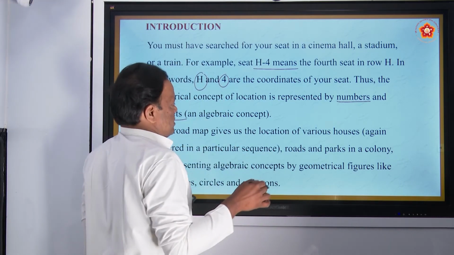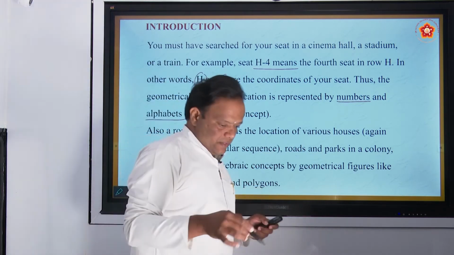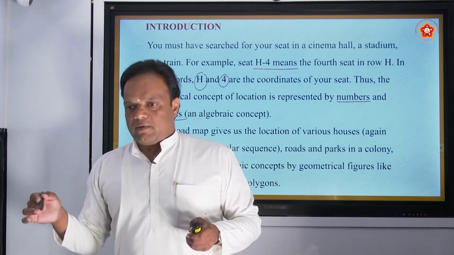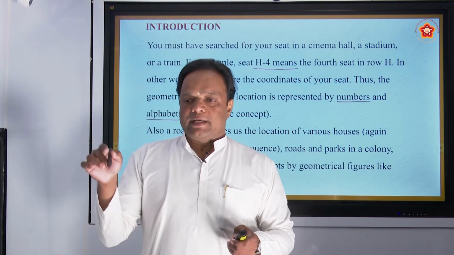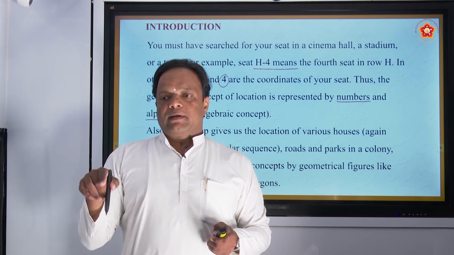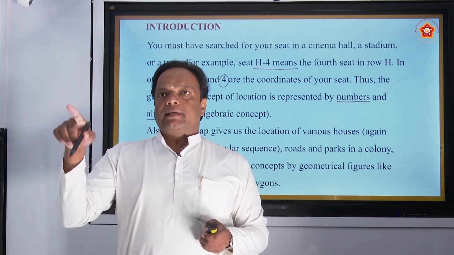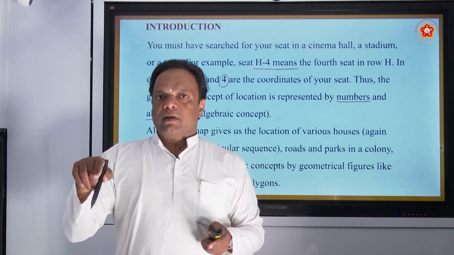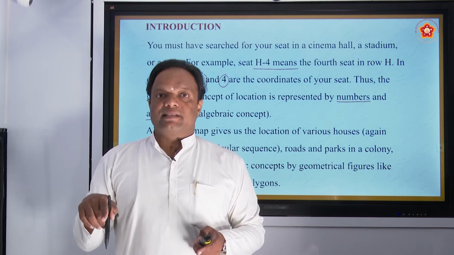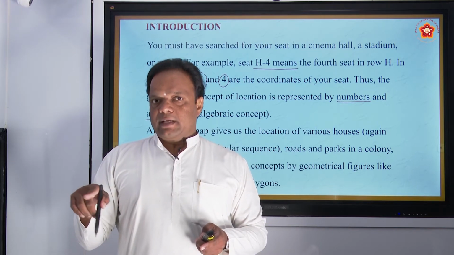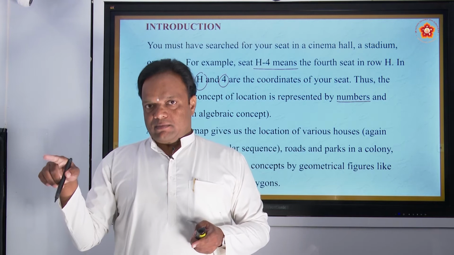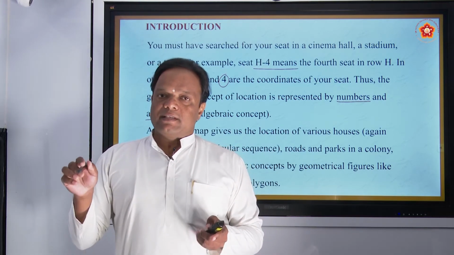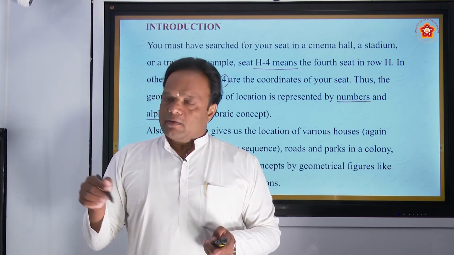Also, a road map gives us the location of various houses. You see the road map whenever you're traveling on the road. We see that the traffic signals are there. They're showing 20 kilometers, turn left, turn right, go straight. They're giving symbols. They write kilometer, meter like this on the road. Their symbols are also given here: arrow, right turn, left turn, straight, U-turn. So many symbols are there on the road.